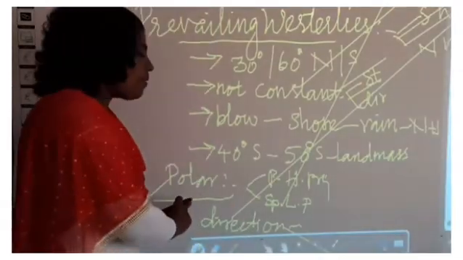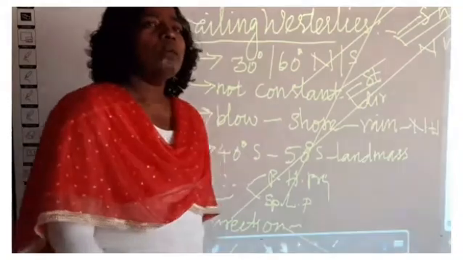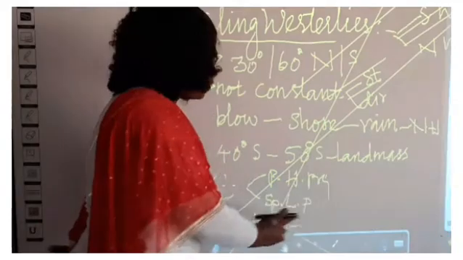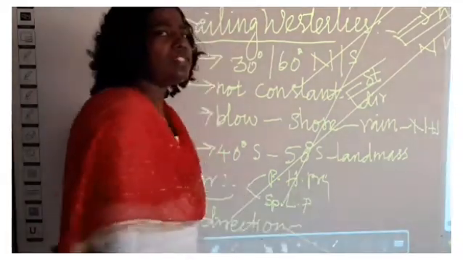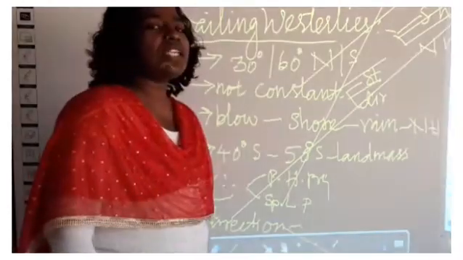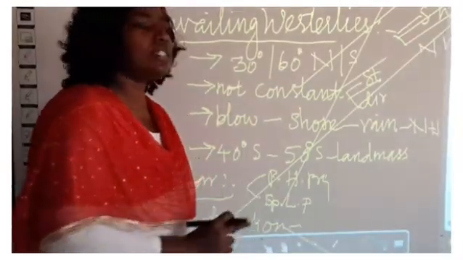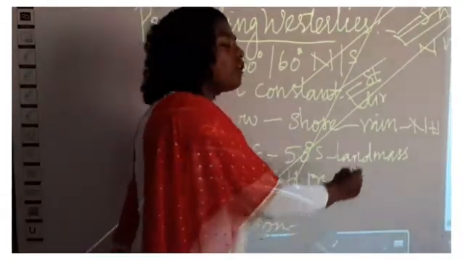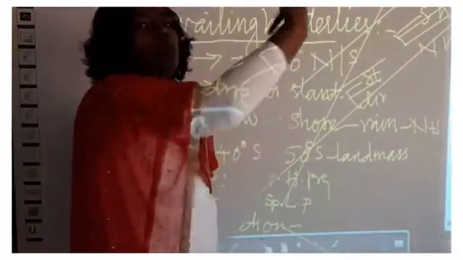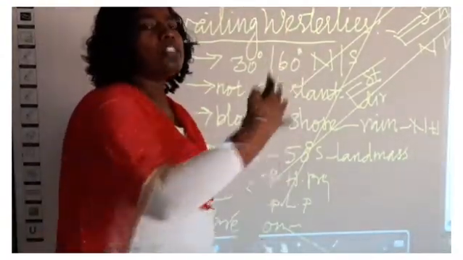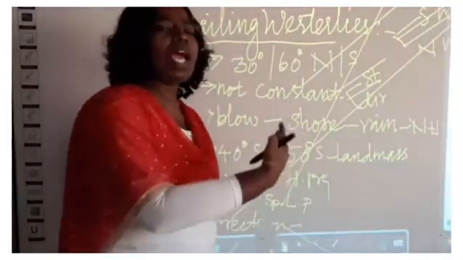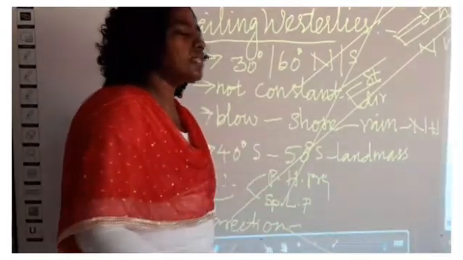The next wind is from the polar high pressure belt. The wind that blows from the polar high pressure belt to the subtropical low pressure belt is called polar wind. When we see this wind, the direction is constant. It is from the 30 degree to 60 degree in the north. It blows from the northern pole and the southern pole towards the subtropical region. When it blows, it carries moisture and it causes rainfall.